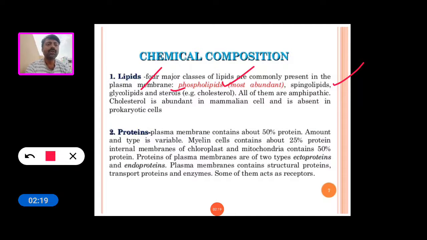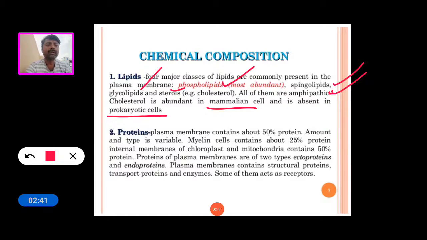All of them are amphipathic. Cholesterol is abundant in mammalian cells and is absent in prokaryotic cells.